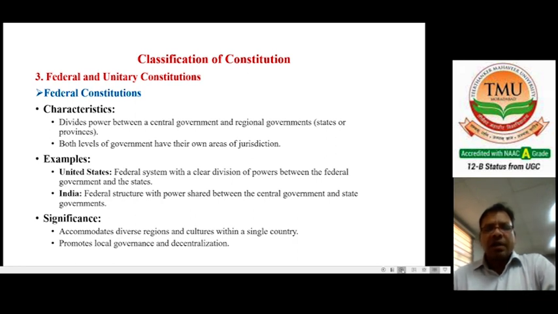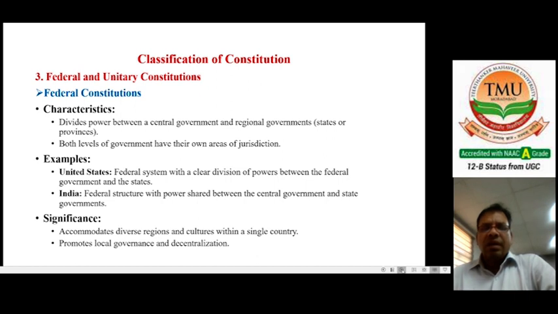For example, the United States federal system has a clear division of power between the federal government and state governments. Banking, insurance, railways and telecommunications come under the federal government, while police, law and order, security and prisons come under the state government. So this is an example of a federal government. India's federal structure also has power shared between the central government and the state governments.